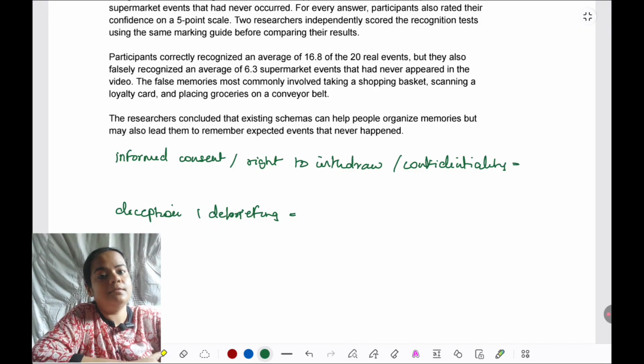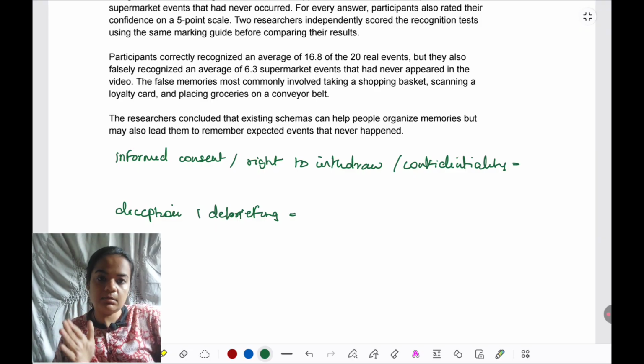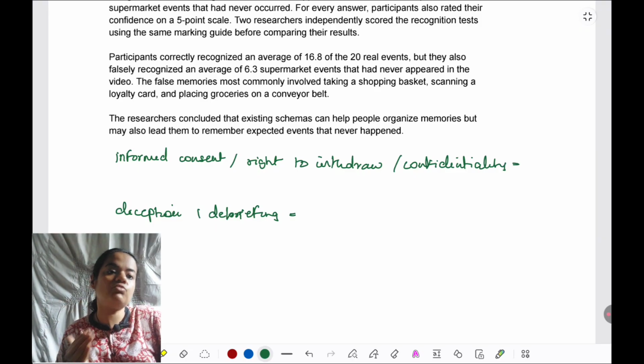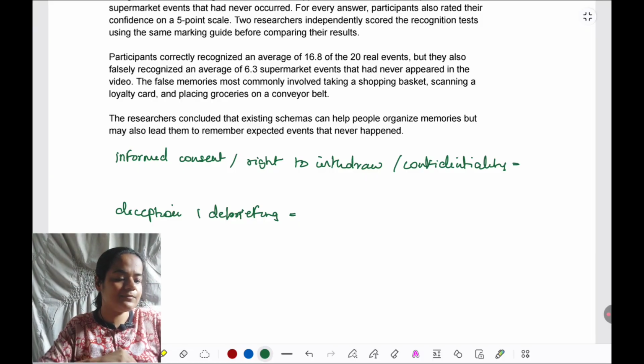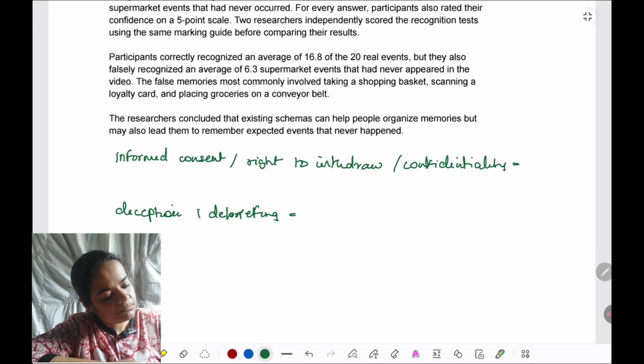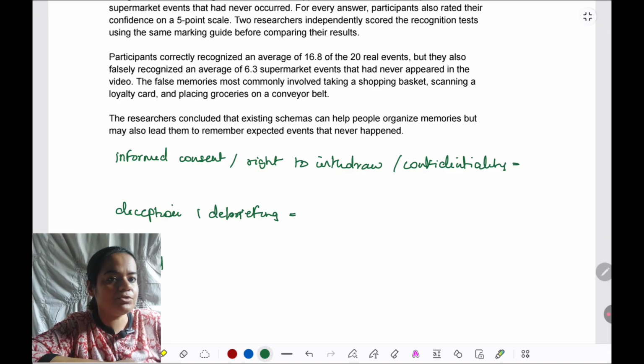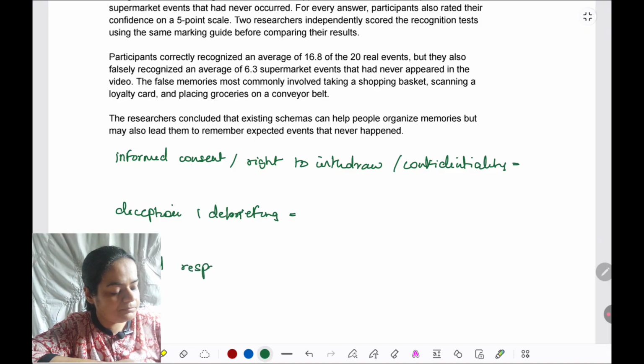Next is going beyond the ethics, which go a little beyond the procedure of the study to reporting and publishing the results: social sensitivity, or sometimes called social responsibility.